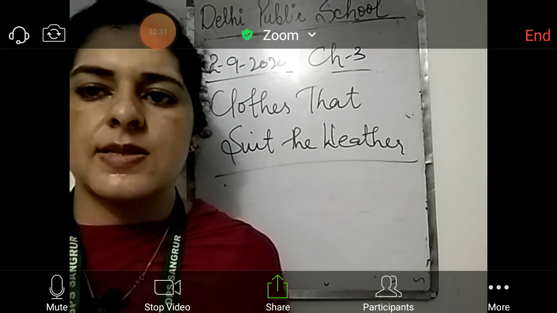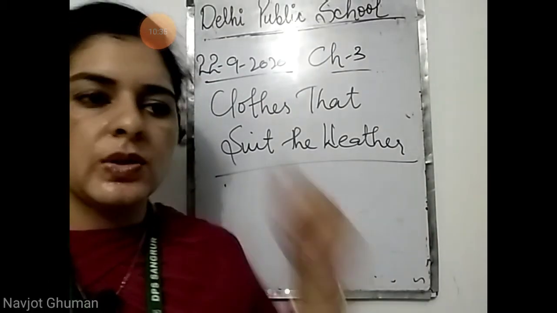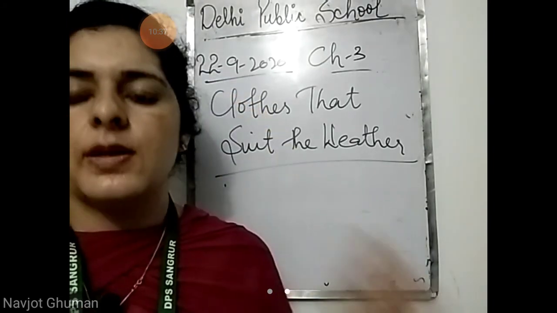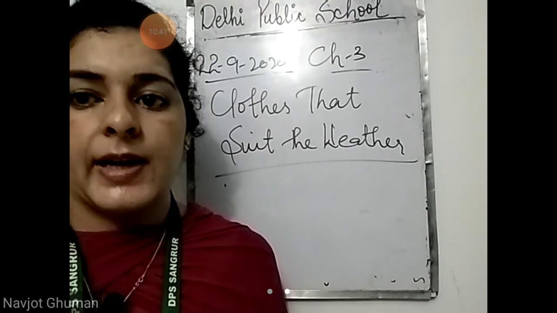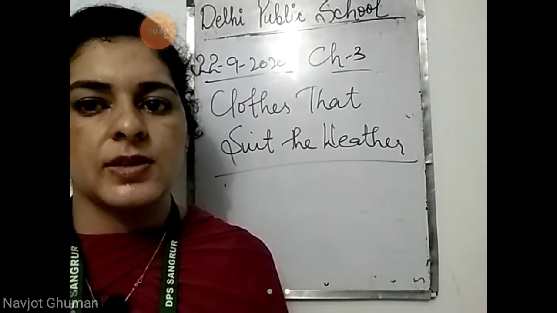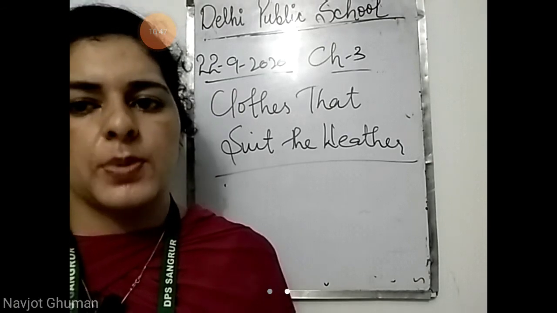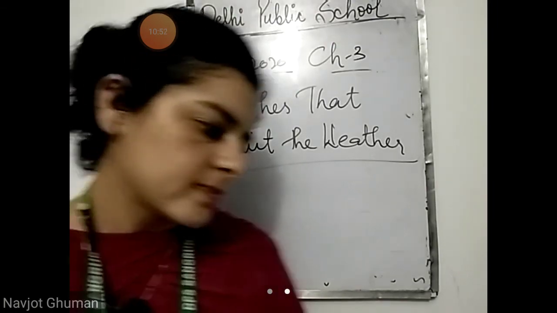Now the summer season is going on. In summer we wear cotton clothes because cotton clothes do not absorb much of the sunlight and they keep our body cool. And they should be light-colored cotton clothes so that no sunlight is absorbed by the clothes and our body will remain cool.